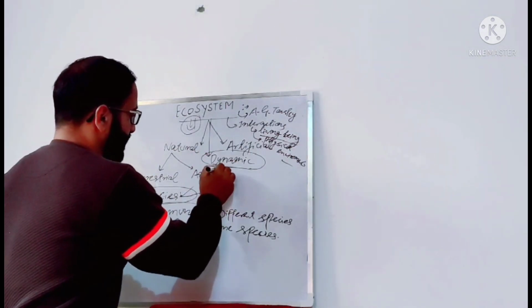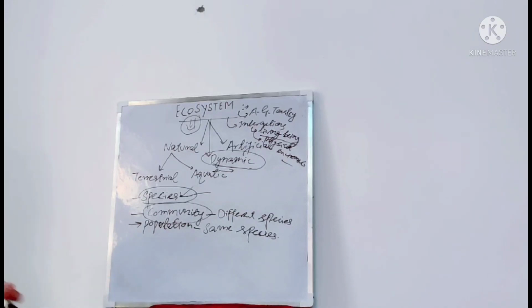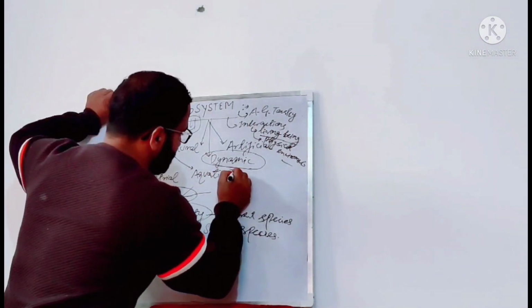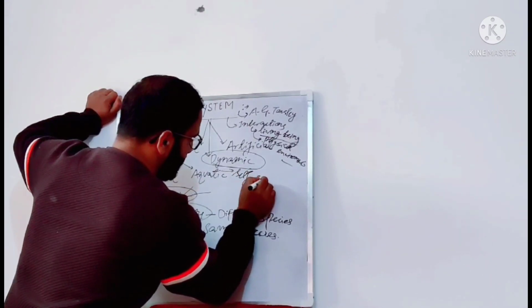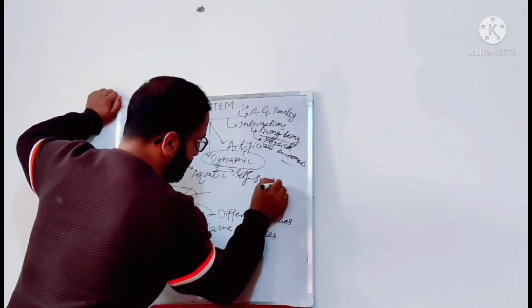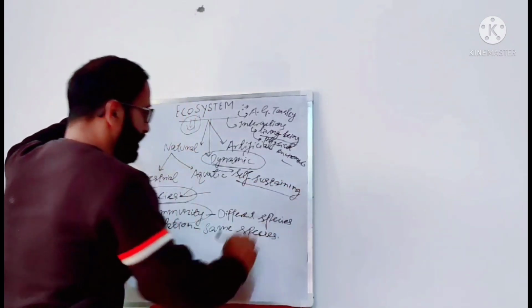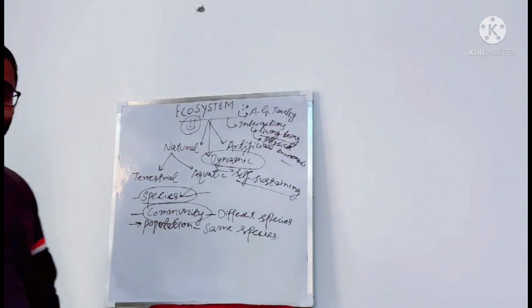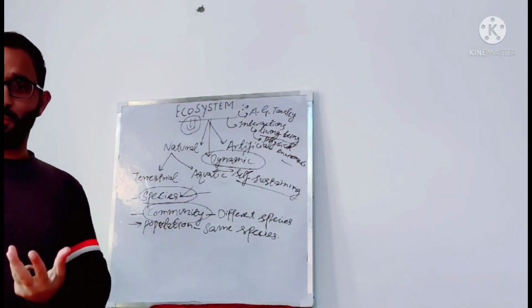One more important characteristic of ecosystems, I'm talking of natural ecosystems, is that they are self-sustaining. These ecosystems sustain on their own. They do not require the help of human beings.